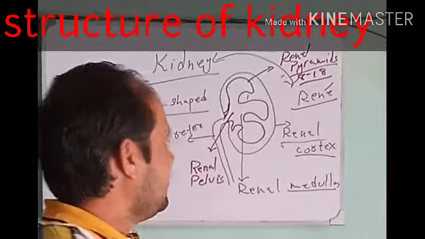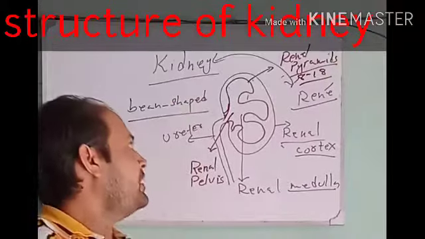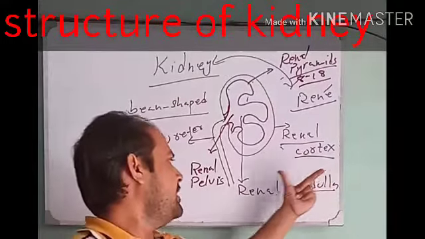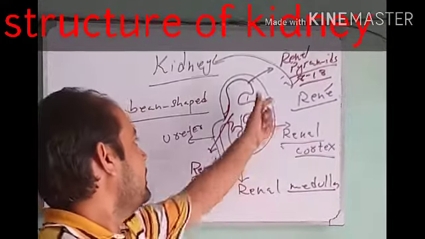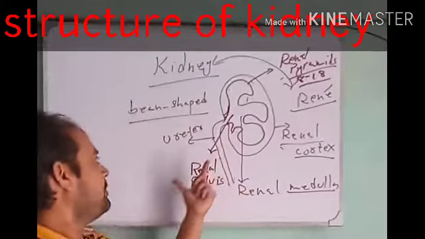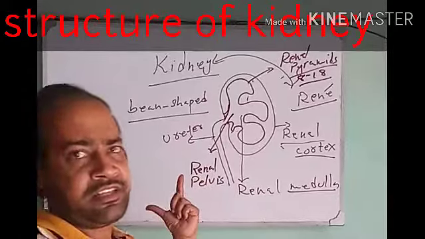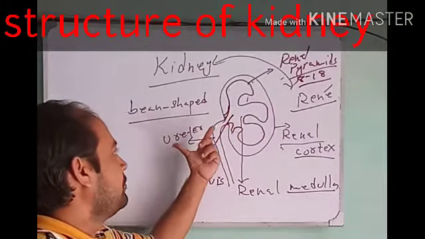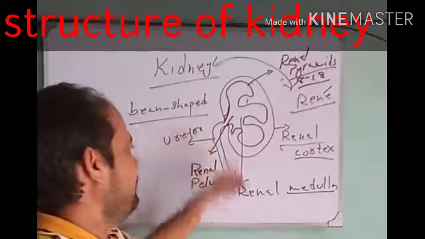So these are the very important structures which make up the kidney: the outer renal cortex, inner renal medulla, renal pyramids present in renal medulla, renal pelvis at the conjunction of the renal pyramids, and at last, coming out of the kidney, a tube called ureter.